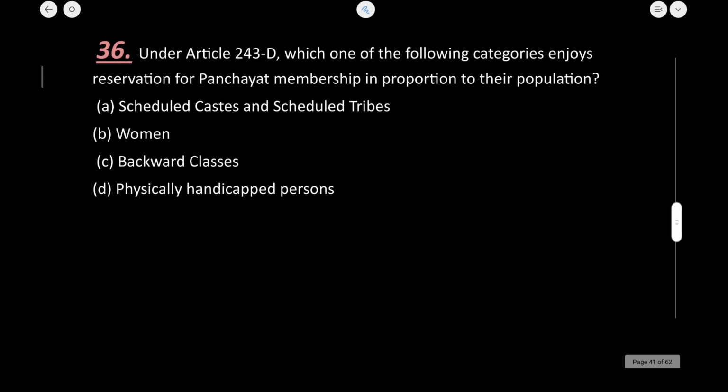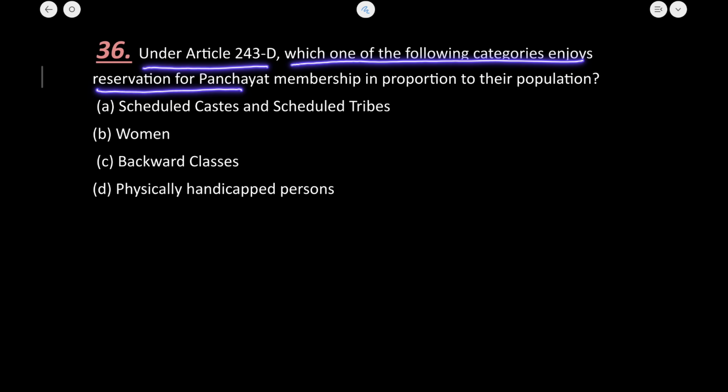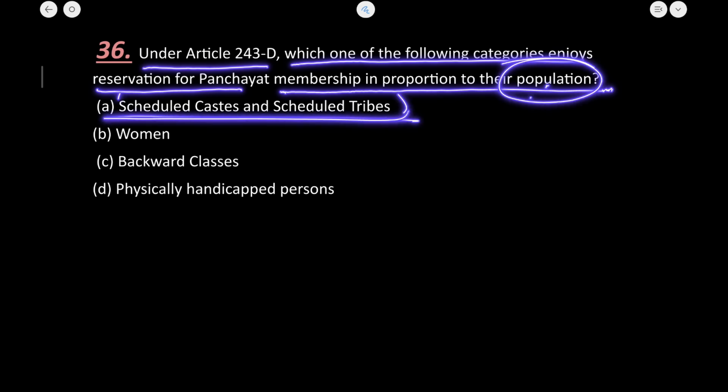Now, under Article 243D, which one of the following categories enjoy reservation on the basis of their population? Now, I already told you, under 243D on the basis of population, the reservation is given to scheduled caste and scheduled tribe, and for women there is a provision of 1/3 seats.